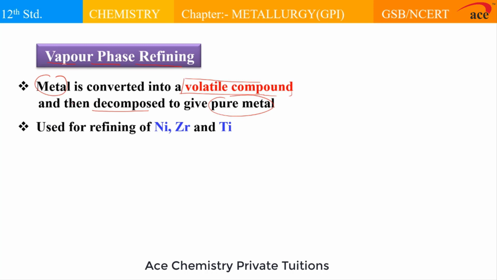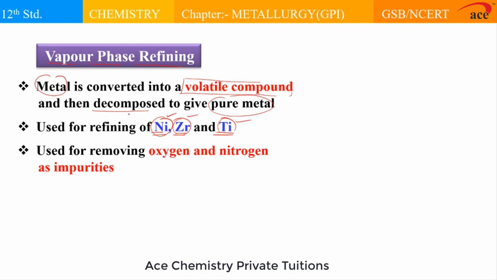This method of vapor phase refining can be used for certain specific metals like nickel, zirconium and titanium. So it is very important for us to remember the names of the metals, because in multiple choice questions and other types of questions, they ask which types of metals are refined by vapor phase refining. So these metals are nickel, zirconium and titanium. In vapor phase refining, actually we are removing oxygen and nitrogen type impurities from the metals.